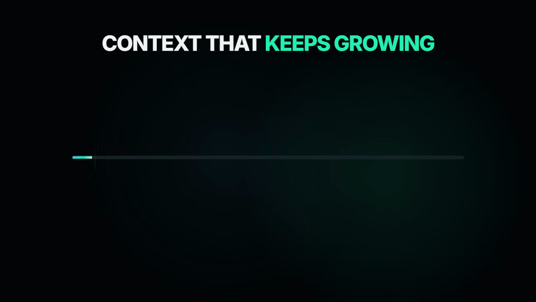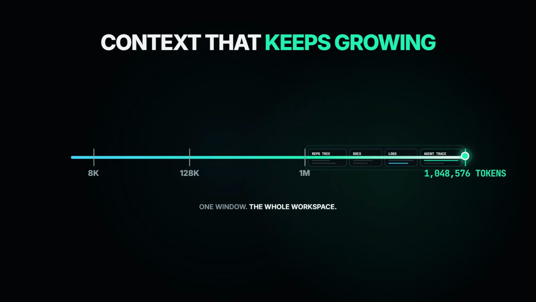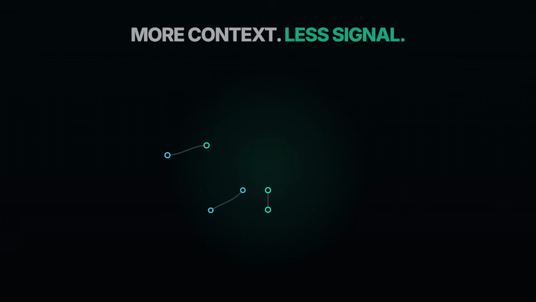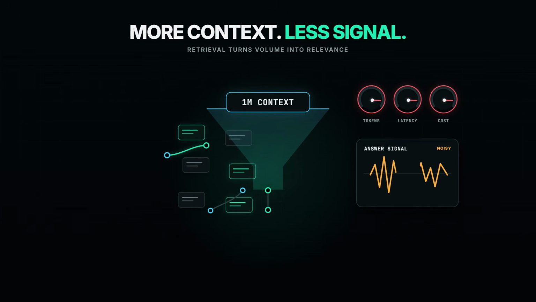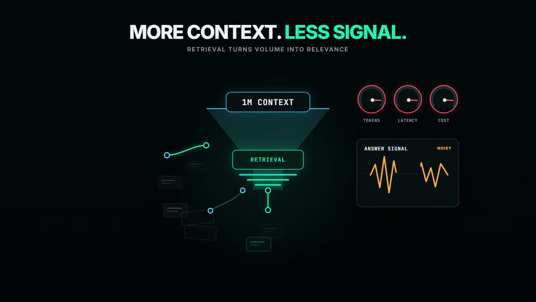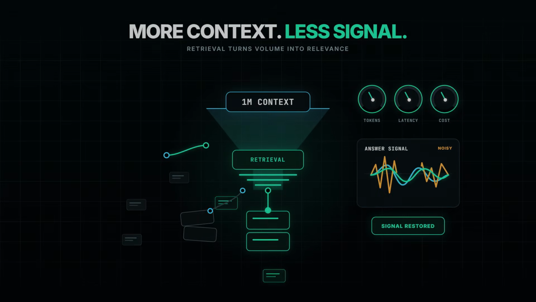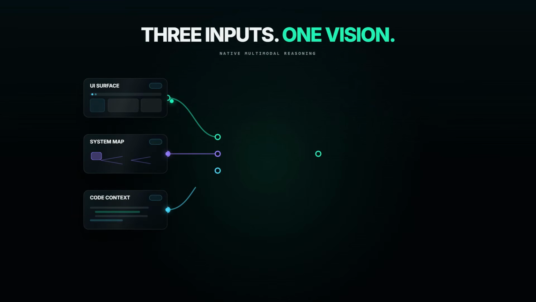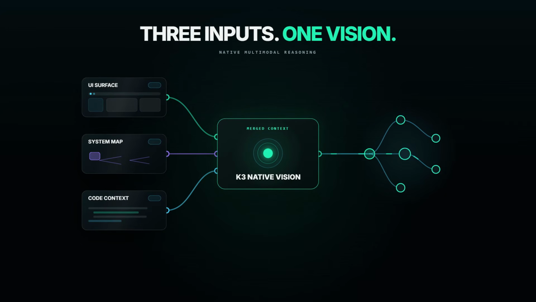The published context framing is 1 million tokens, with another release note specifying 1,048,576. That scale could hold large repositories, documentation sets, logs, and lengthy agent traces. Long context is capacity, not free intelligence. More input can increase latency and cost, while irrelevant material may distract the model unless an application retrieves and organizes information carefully. K3 is presented as natively visual, not merely a text model with an unrelated image tool. That could matter when agents must reason across screenshots, diagrams, and interfaces.